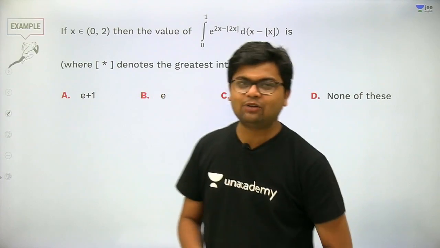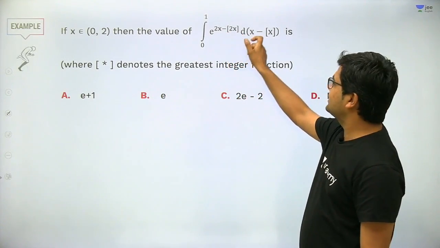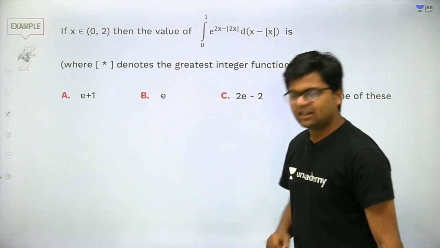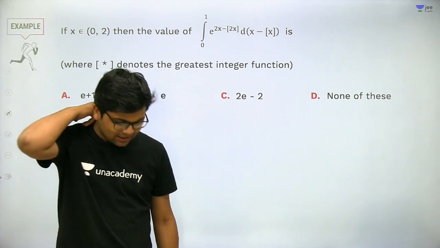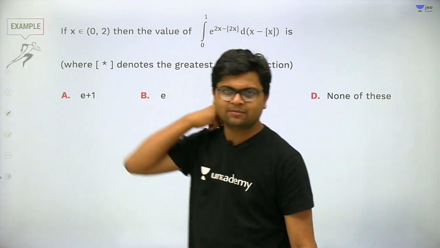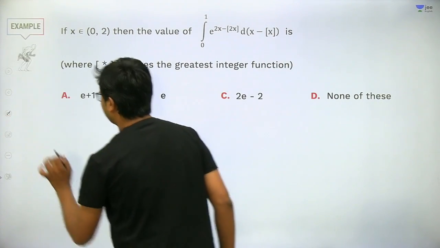Yes, this is also a wonderful question. Wonderful way to solve it. e to the power 2x minus the greatest integer of 2x, minus the greatest integer of x, that is x minus box of x, that is the fractional part of x. Got it? Now just rewrite this equation in the form of fractional part of x.